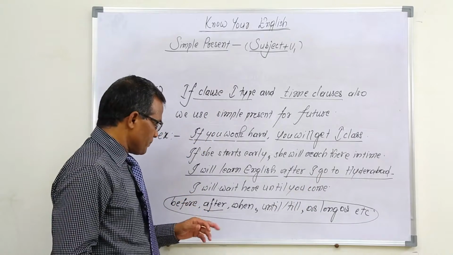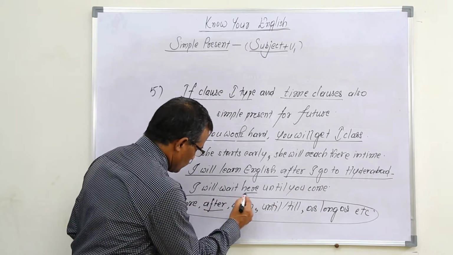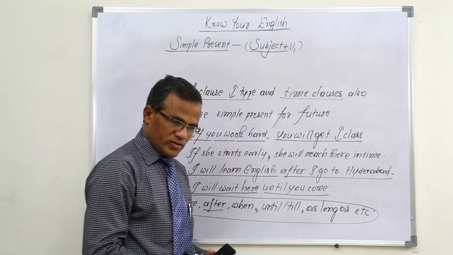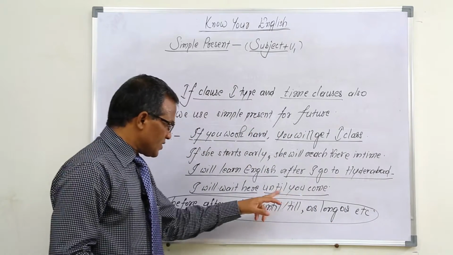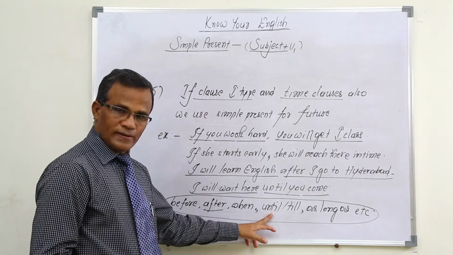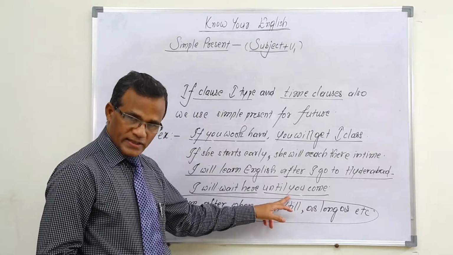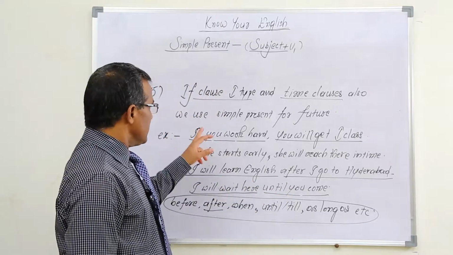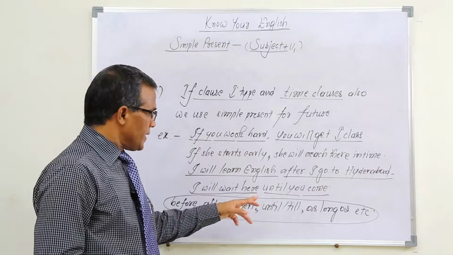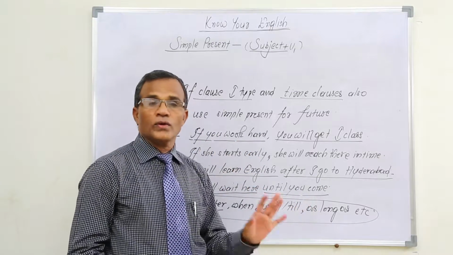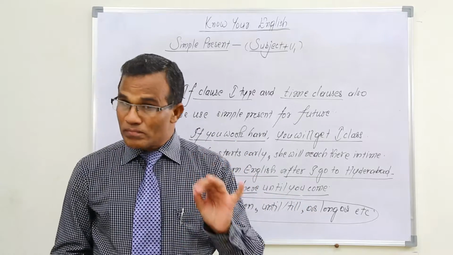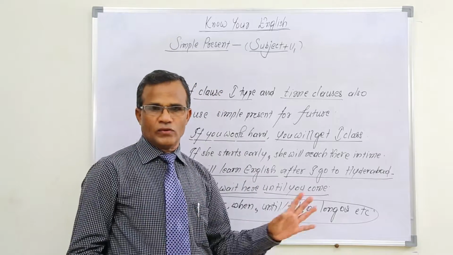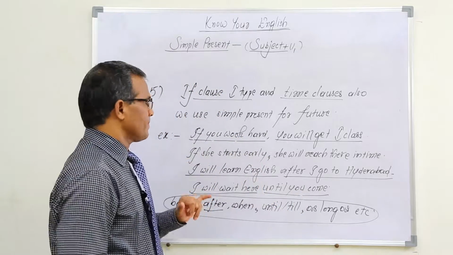And in the same way, "I will wait here" is one clause. "Until you come" is another clause, and this clause is introduced by "until". So this is also a time clause. And now let us come to the point. In the if clause first type and in time clauses also, we have to use simple present instead of future. For future meaning only we use simple present.